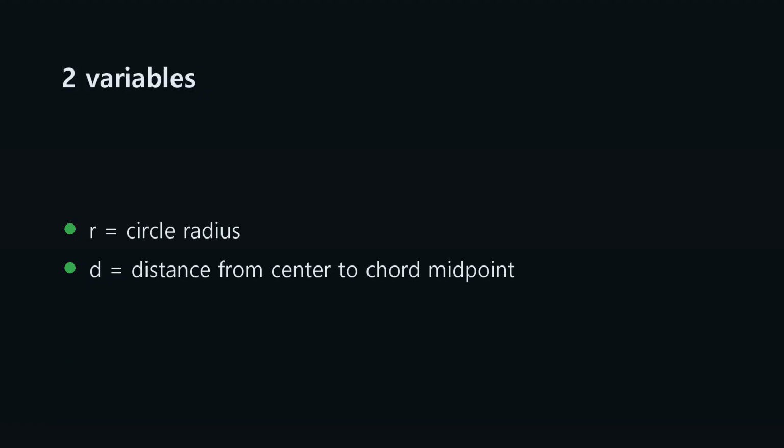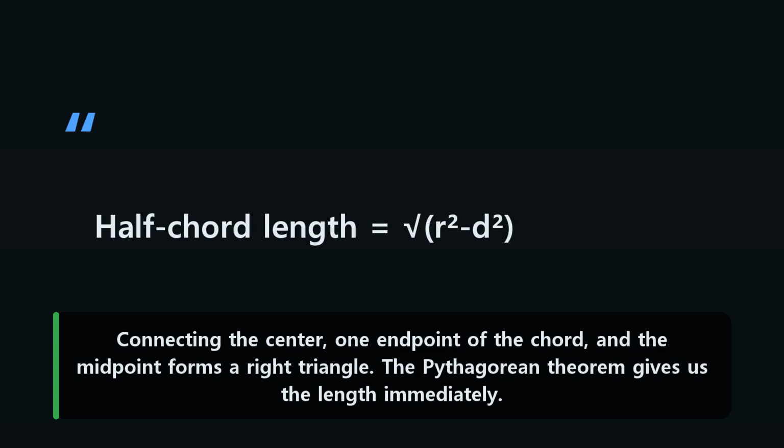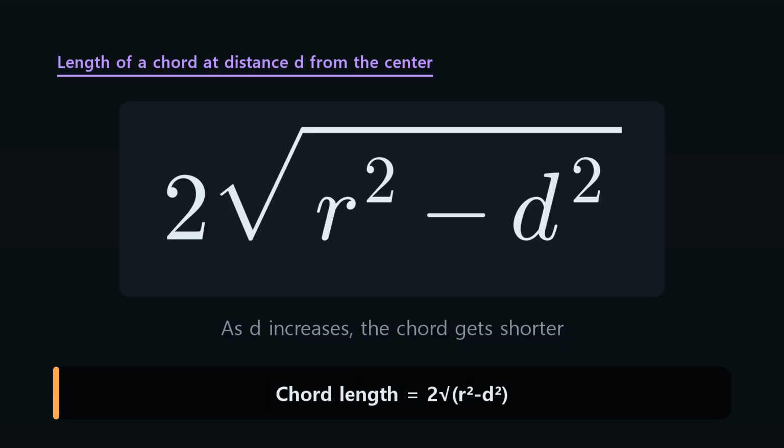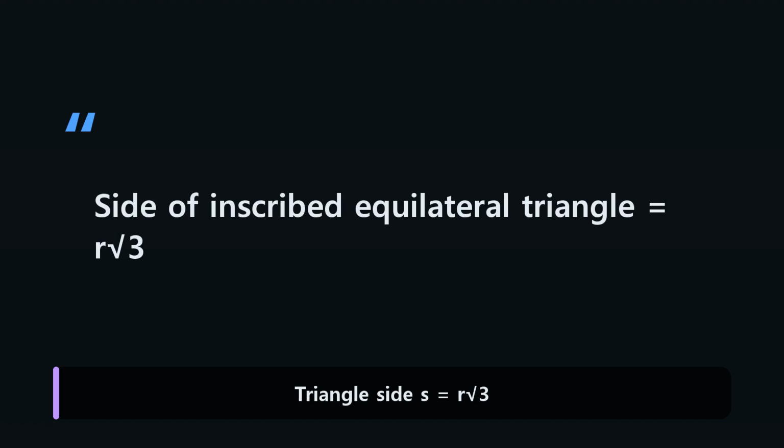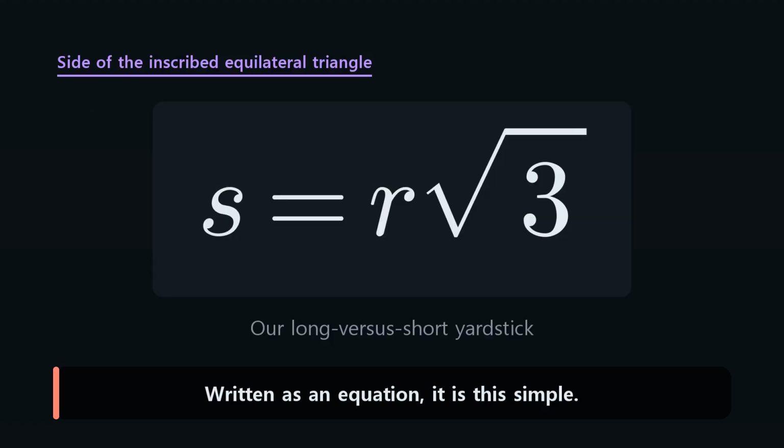Let r be the radius of the outer circle, and let d be the distance from the center to the chord's midpoint. Connecting the center, one endpoint of the chord, and the midpoint forms a right triangle. The Pythagorean theorem gives us the length immediately. The full chord length is 2 times the square root of the quantity r squared minus d squared. Meanwhile, one side of an equilateral triangle inscribed in a circle of radius r is r times the square root of 3. Written as an equation, it is this simple.